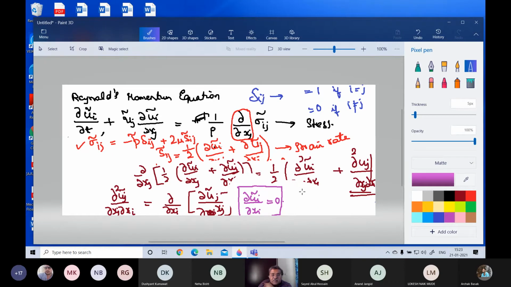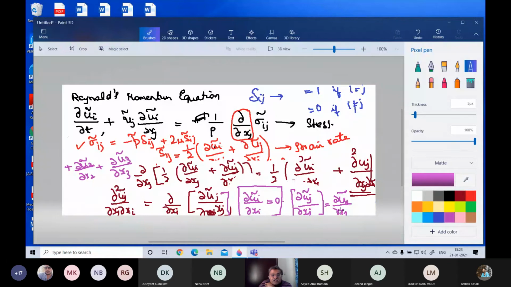So basically dou ui, so what did we have here? Here we had dou uj by dou xj. Okay, this is what we had. This is equal to dou u1 tilde by dou x1. I'm just continuing from there. Plus dou u2 by dou x2 plus dou u3 by dou x3.